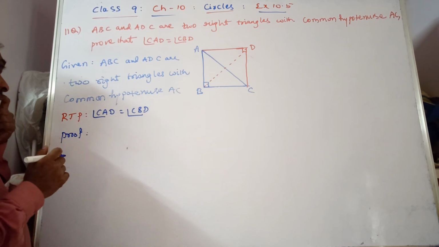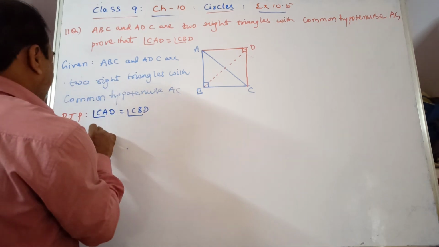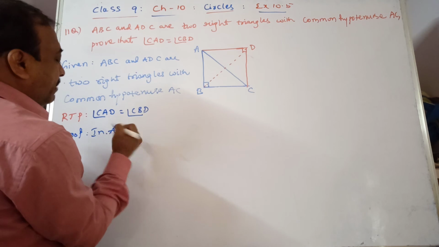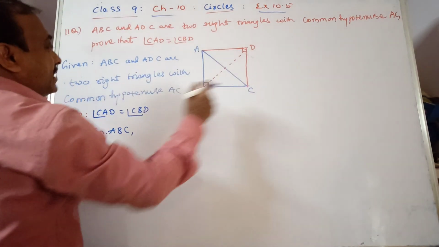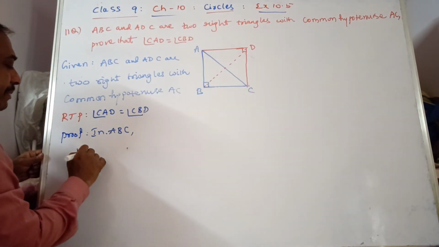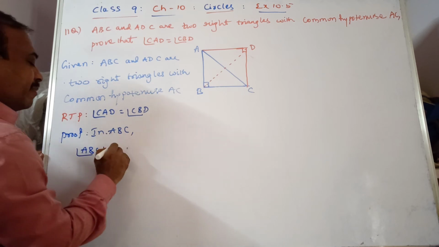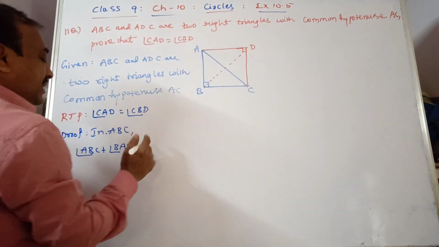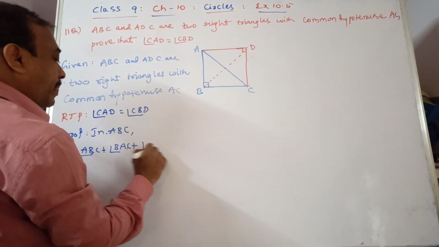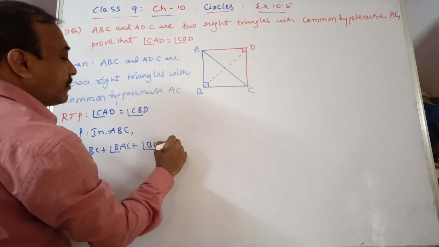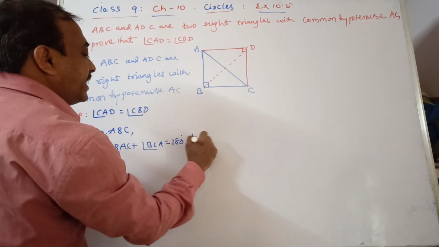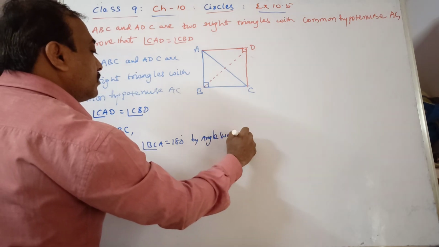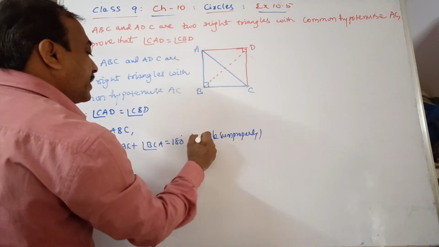Here in triangle ABC, angle ABC plus angle BAC plus angle BCA is equal to 180 degrees by angle sum property of a triangle.